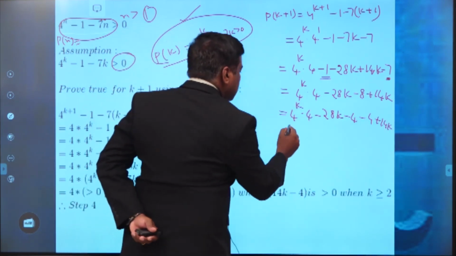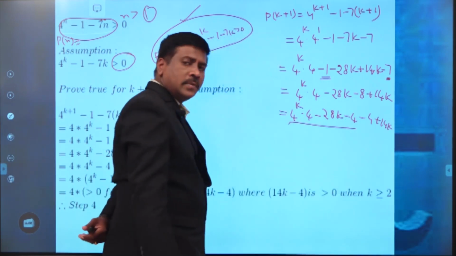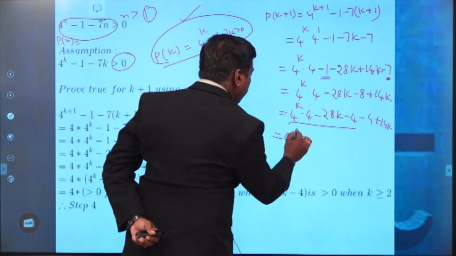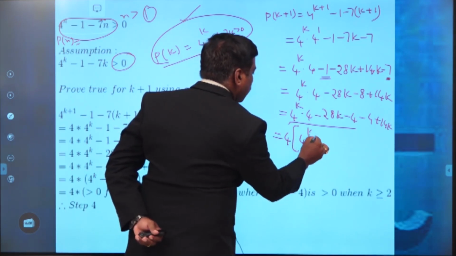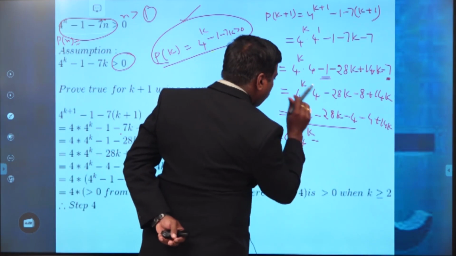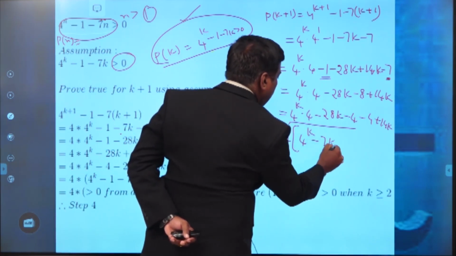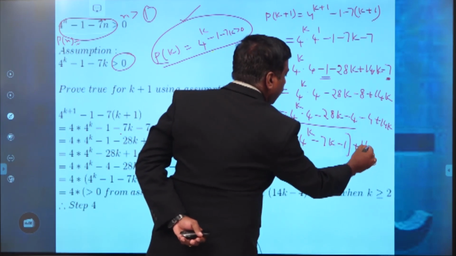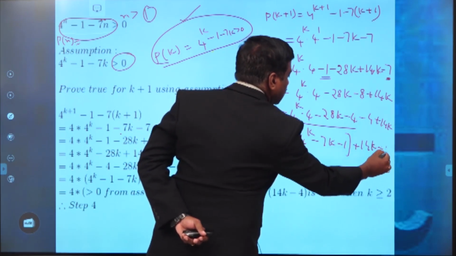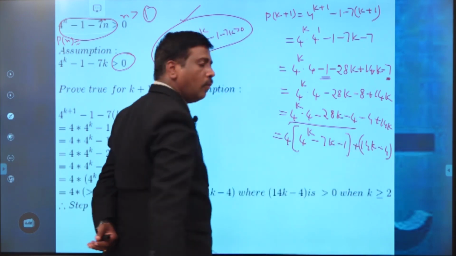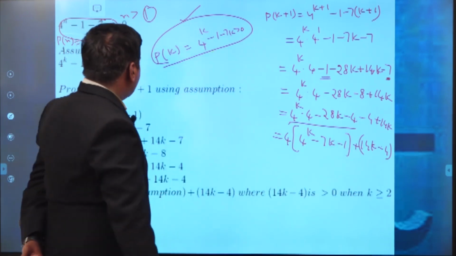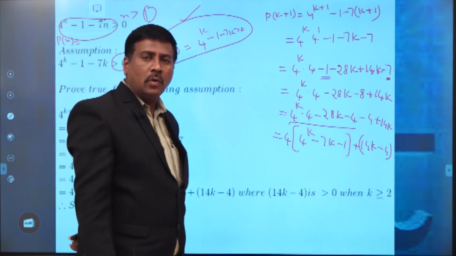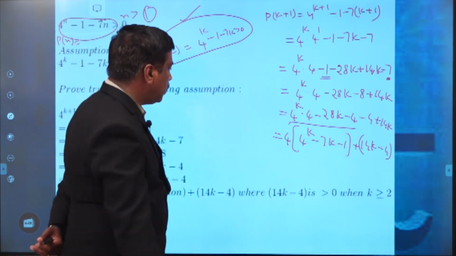Please all of you observe this: from the first 3 terms of the relation, we have to take 4 to the power k minus 1 as common, that means 4 into 4 power k minus 1, so 7k minus 1. So whatever the remaining terms are there, we have to write: 4k minus 1, 4k minus 4. Because whatever we take as the assumption, that means at n is equal to k, the result is to be true, you have to assume like that.